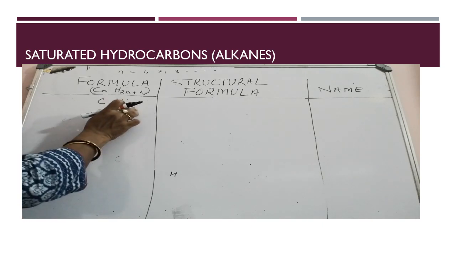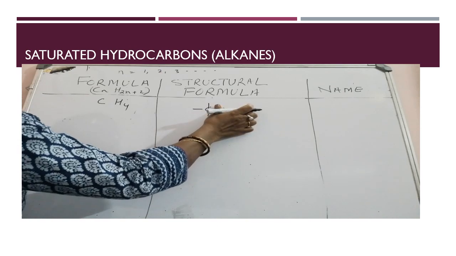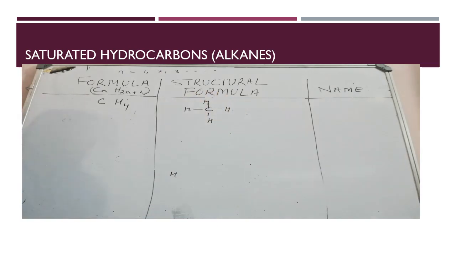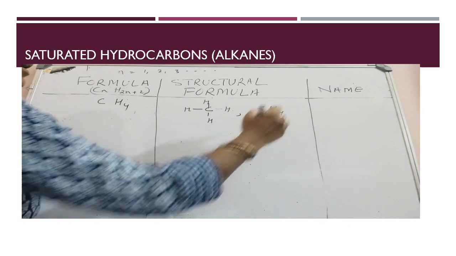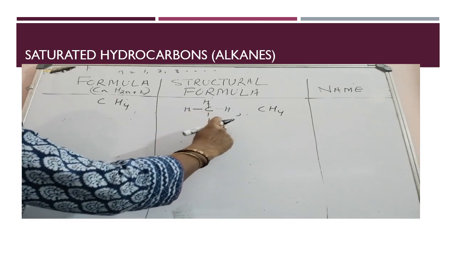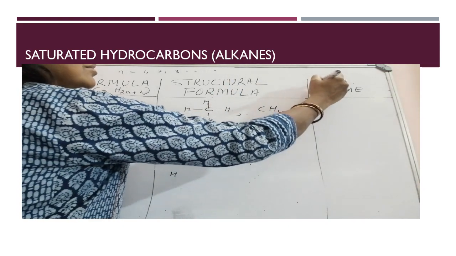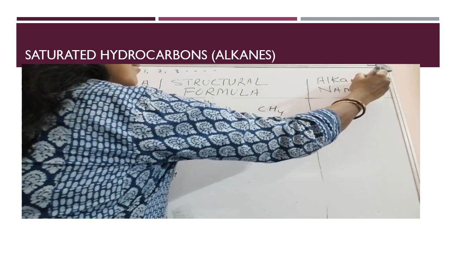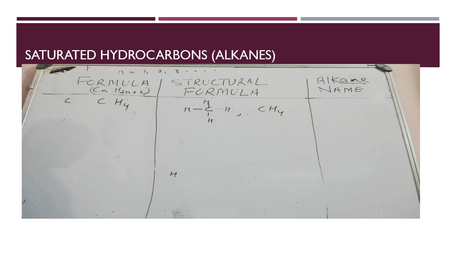For CH4, the structural formula you can represent by writing carbon with four hydrogen single bonds, and the condensed or short form, we write carbon and hydrogen together as CH4. Writing the name for this alkane, children, we use the prefix according to the number of carbon atoms.